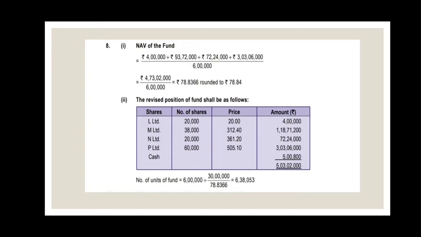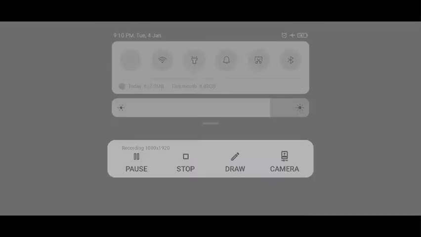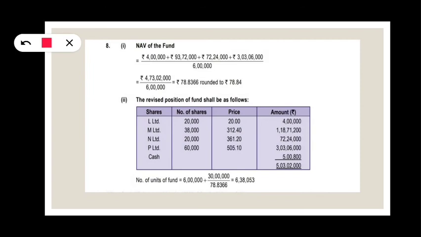So the revised position of the fund is nothing but this: when an investor has invested 30 lakhs, our fund manager has bought 8,000 new shares, 8,000 new M Limited shares. Previously it was 30,000. Now it has increased to 38,000. And the price is, these are closing prices. So our remaining was in cash.